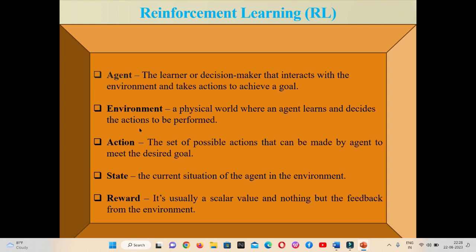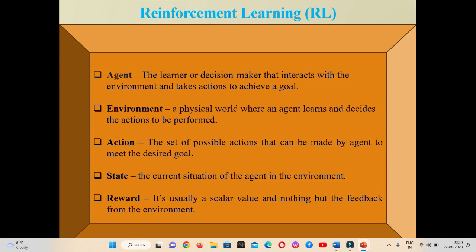And second is the environment. Environment is the surrounding or the physical world with which the agent interacts. By interacting with the environment, the agent performs a particular action in order to achieve the goal. Third is the action. The action is the set of possible actions that can be made by the agent to meet the desired goal.